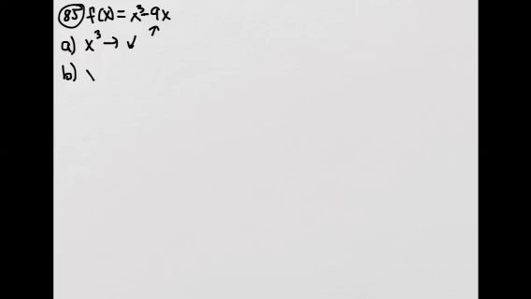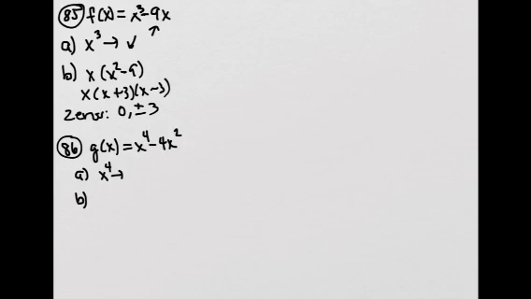When you factor it, you can factor out an x, and then this is a difference of squares, x squared minus 3. And so the zeros are 0 and plus or minus 3.